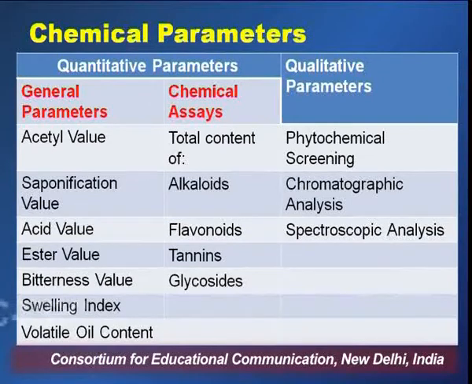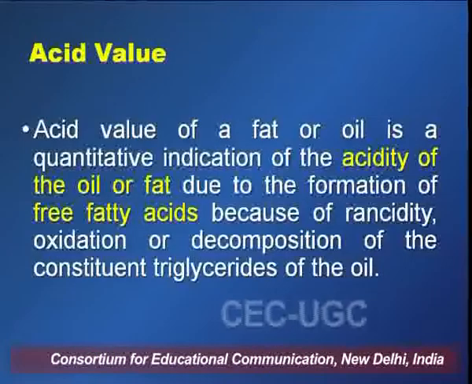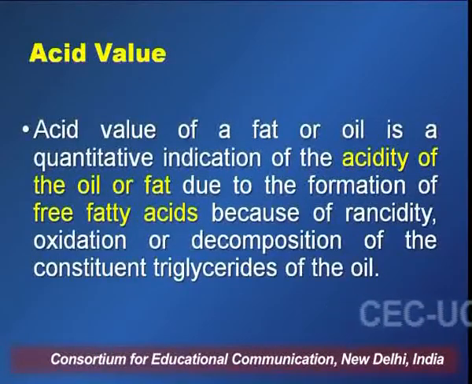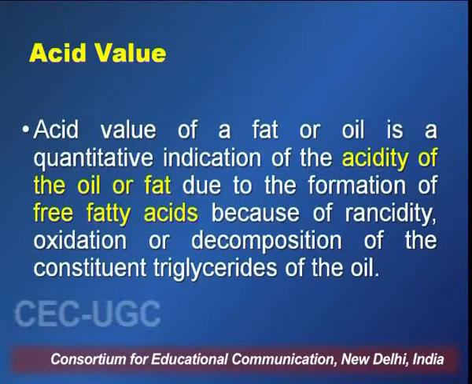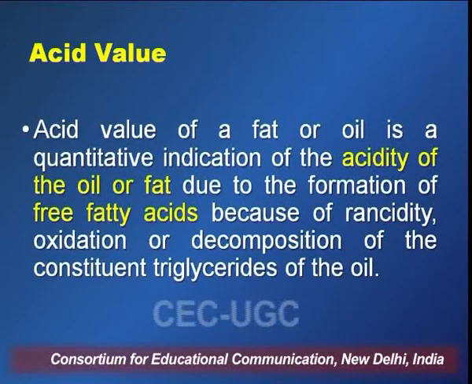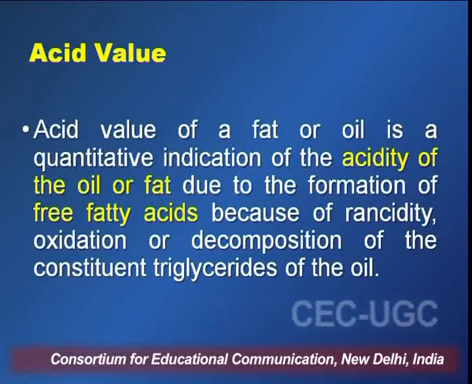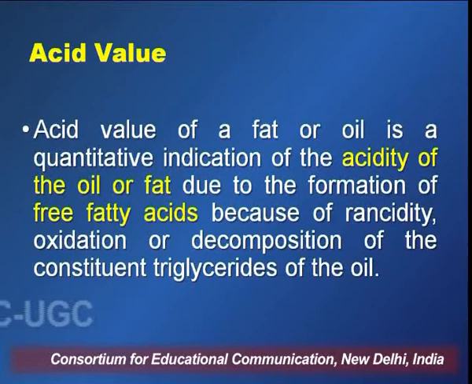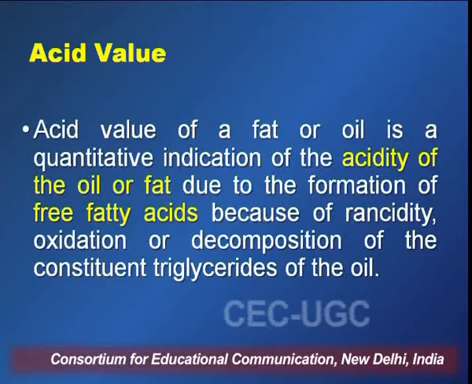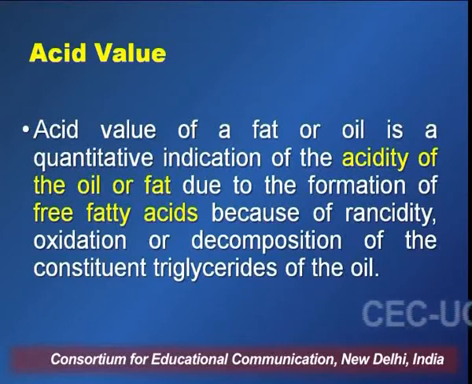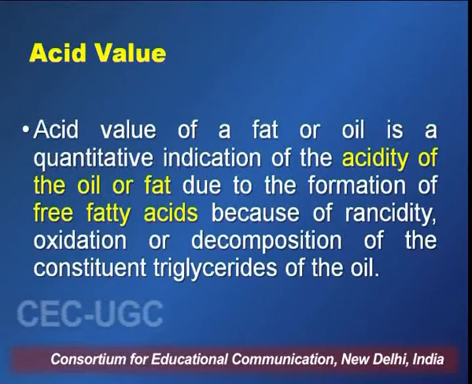So first I will be discussing the journal parameters, and in these parameters the first one is the acid value. Now acid value is a value of a fat or an oil, and it is indicative of the acidity of that particular oil or fatty substance. This is due to the formation of free fatty acids because of the degradation of the oil, oxidative degradation or rancidification of the oil.